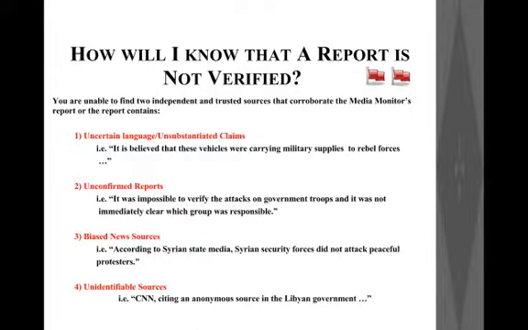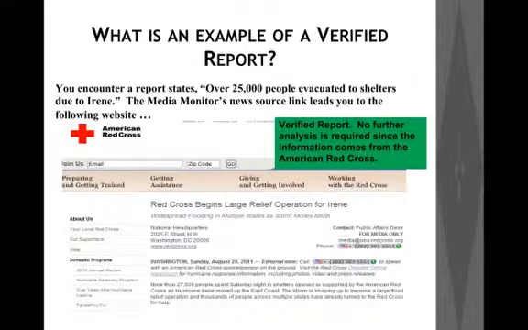So these are certain keywords, key aspects that we need to be on the lookout for every time we try to identify media sources to corroborate our original report. If any report has any of these uncertain languages or any of these biased or unidentified sources, then we need to be very careful, and it would do well for us not to consider these reports to corroborate our original report.